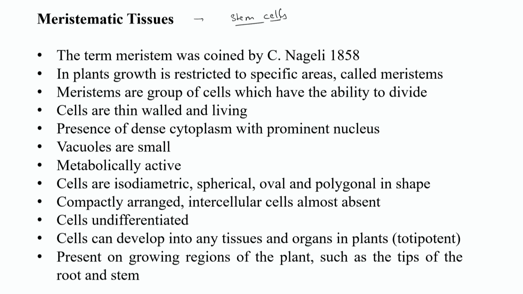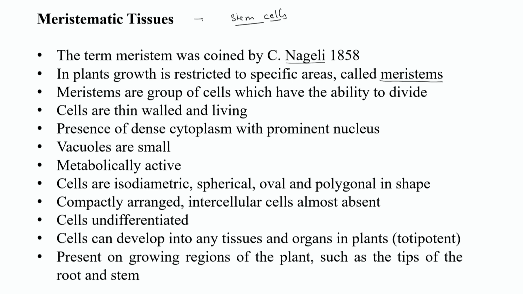The term meristem was coined by Nageli in 1858. Cells present in the plant are not dividing all the time. The division is restricted to certain areas which are known as meristem. These meristems contain those undifferentiated cells which will give rise to new cell types.